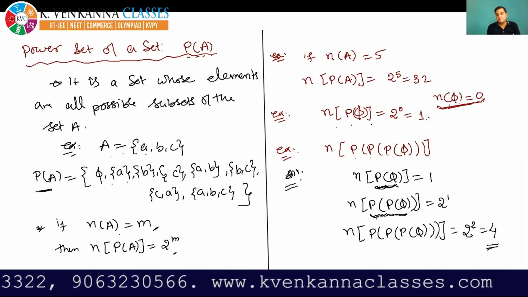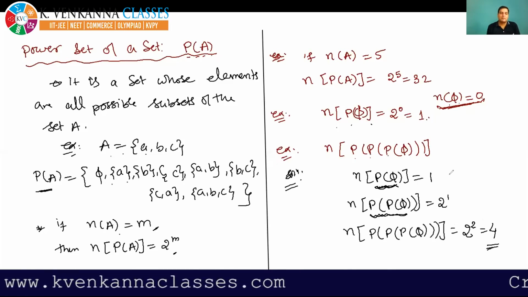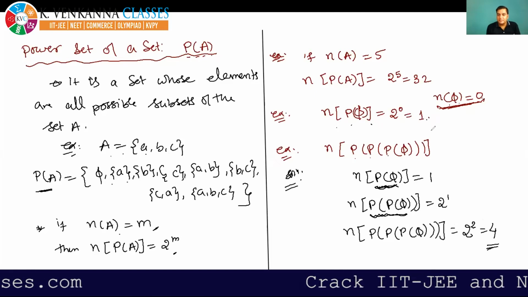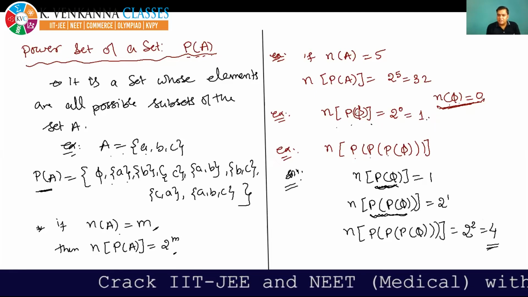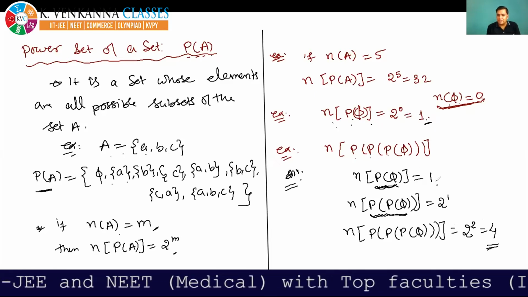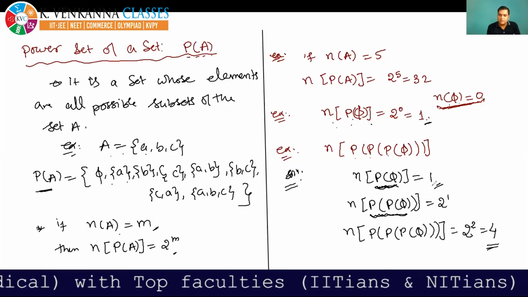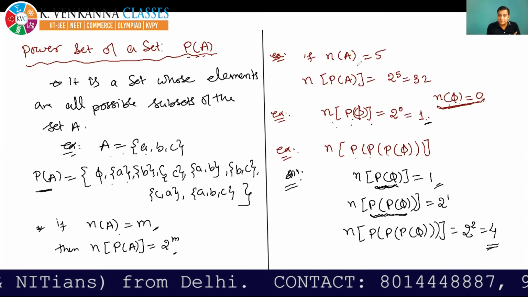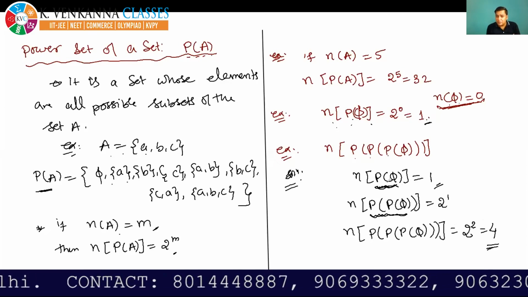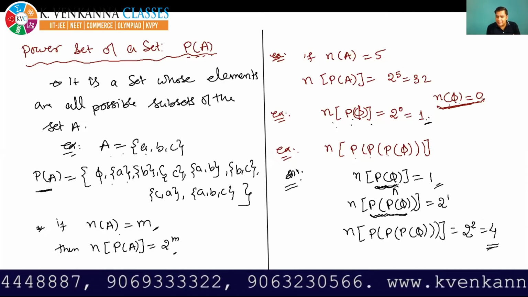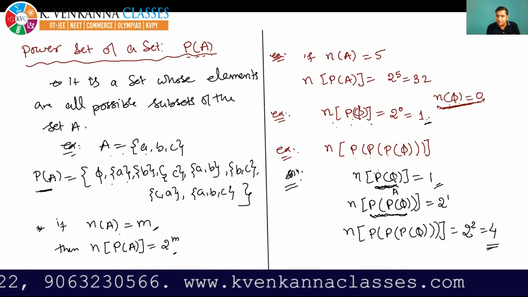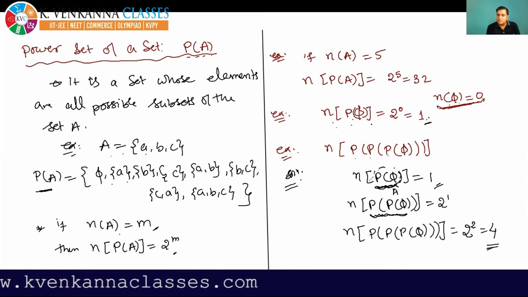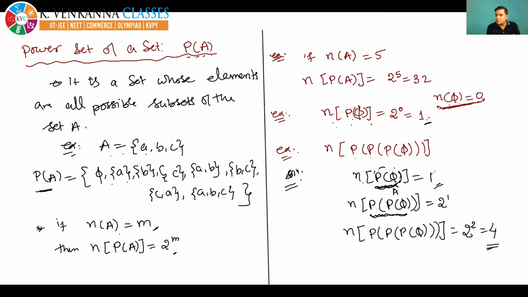Yes, I am explaining it once again. So everyone, please listen again. The number of elements in the power set of the empty set, you have evaluated as 1. I think it's clear to all. Now, everyone, please focus. Suppose I write A as this power set of the empty set. Then the number of elements in A is equal to 1.